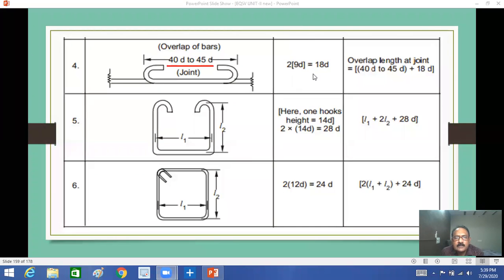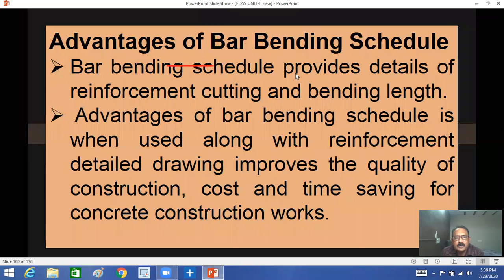See, and we'll see some advantages of bar bending schedules. What are the advantages of bar bending schedules here? See, what are the advantages? Here, if you see, bar bending schedule provides details of reinforcement, cutting and bending length. Advantage of bar bending schedule is used along with reinforcement detail drawings, improves the quality of construction, cost and time saving for concrete works. So these are the general advantages.